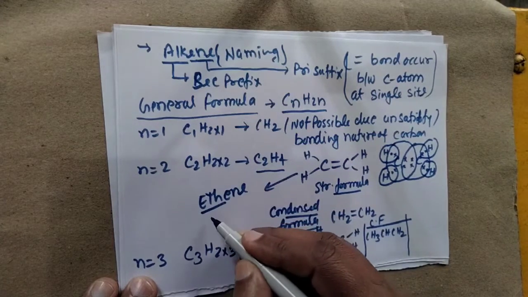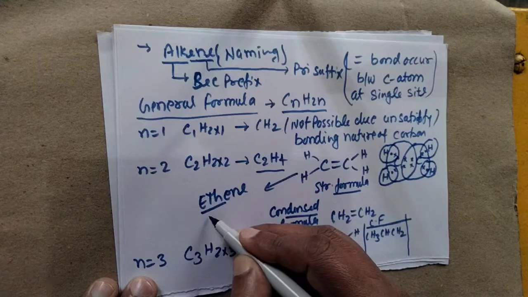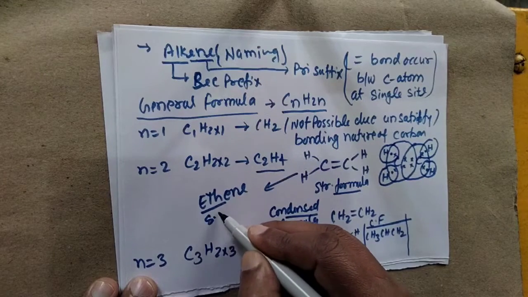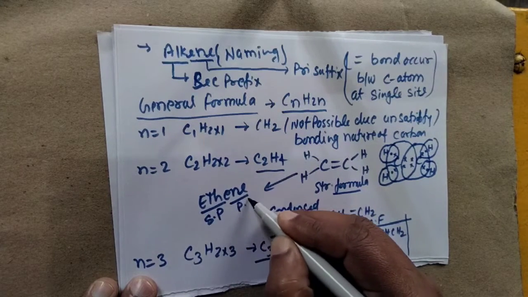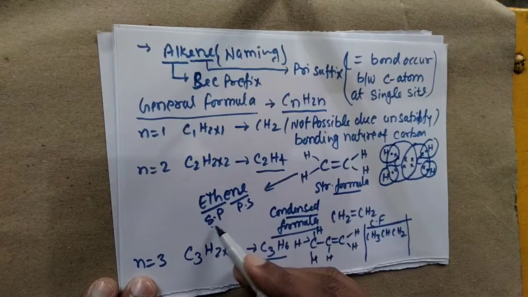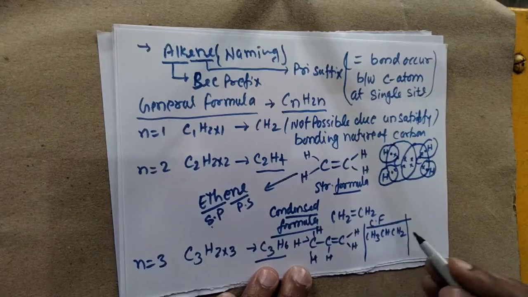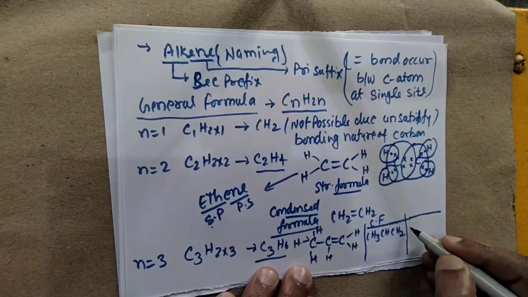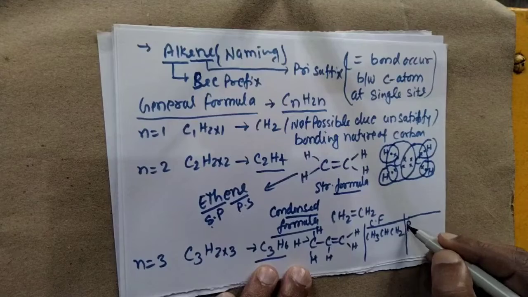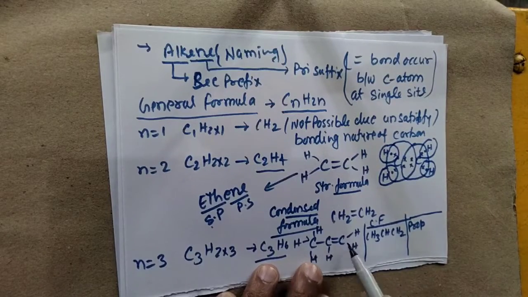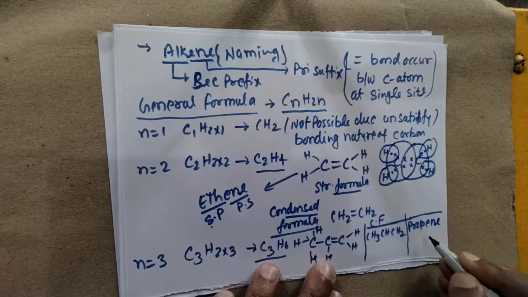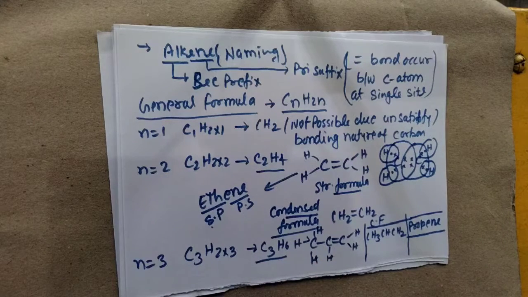So eth belongs to what? It belongs to secondary prefix, and ene belongs to primary suffix. Okay, so secondary prefix and primary suffix. For this compound we have to write the name of this compound, that is, for 3 carbon we have prop, and for double bond we have ene, so we can simply say it propene. Okay, I think this is very important and you can easily understand by this example.